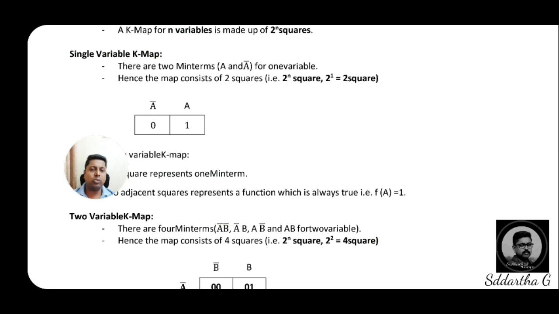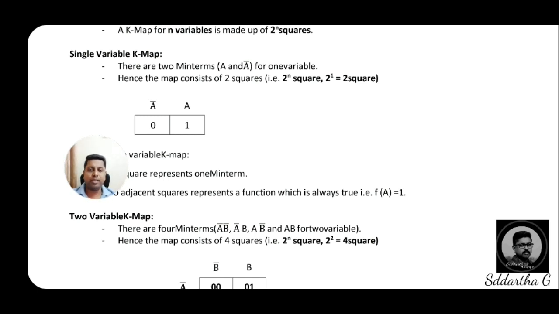So like that here also, for the single variable a and a complemented variable a bar, we have a chance to write two particular complement variables, that is, for a single variable, two min terms. Hence, the map consists of two squares.